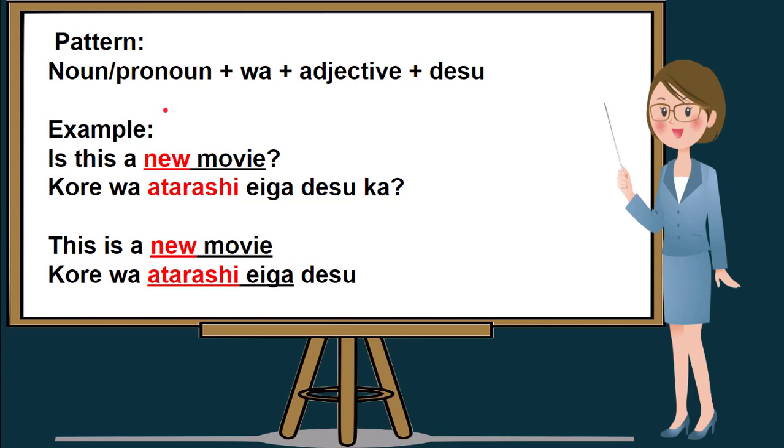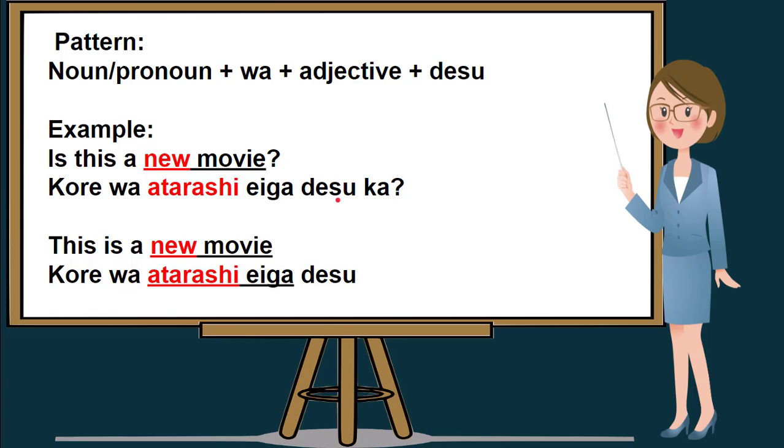Another example is, is this a new movie? In this sentence, the word that is written in red is an adjective. So following the pattern, noun or pronoun, plus wa, plus adjective, and plus desu. Is this a new movie? First is the pronoun, followed by wa, followed by an adjective and the noun which is being described in this sentence, atarashii, and followed by desu.